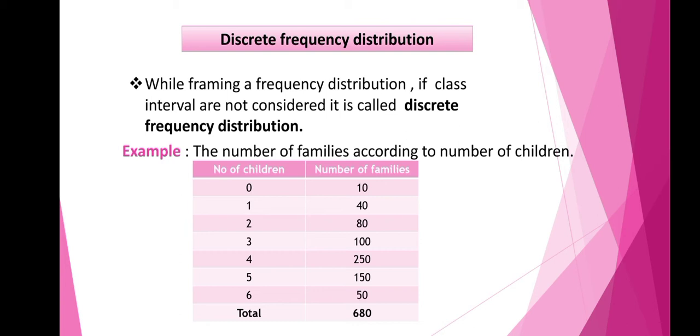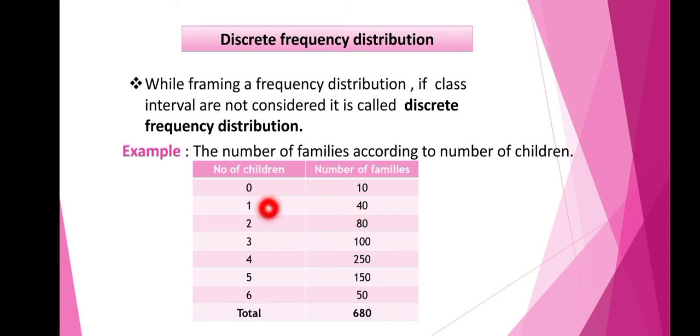The number of families according to the number of children are given. So you can see the number of children here and the number of families given here. Class intervals are not considered. Single values are considered here. So you can say that 10 families have no children, they have 0 children.